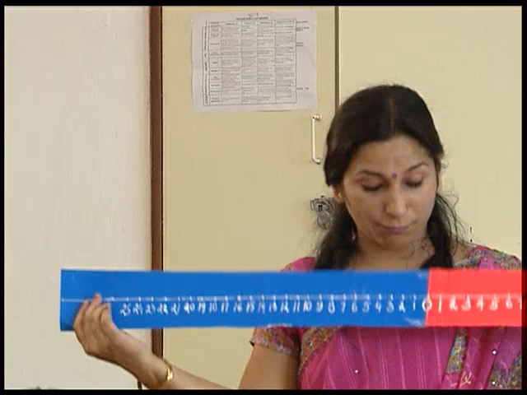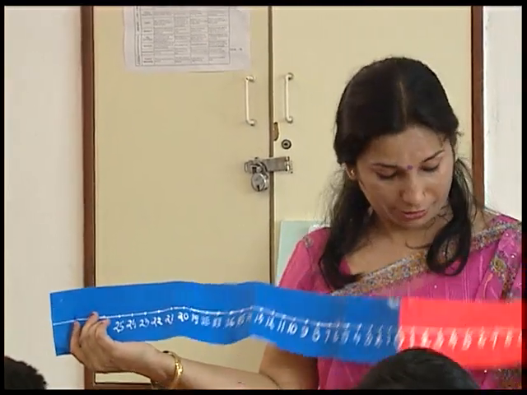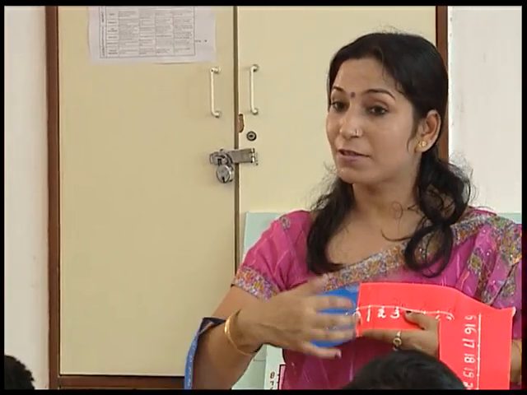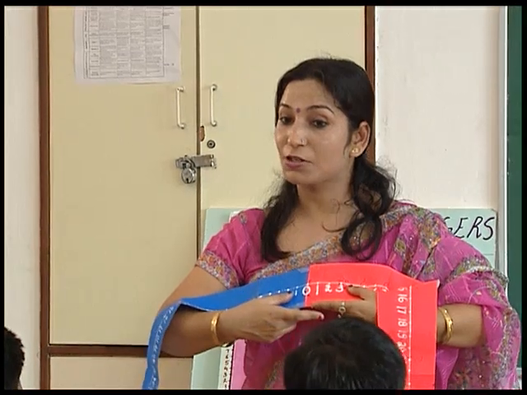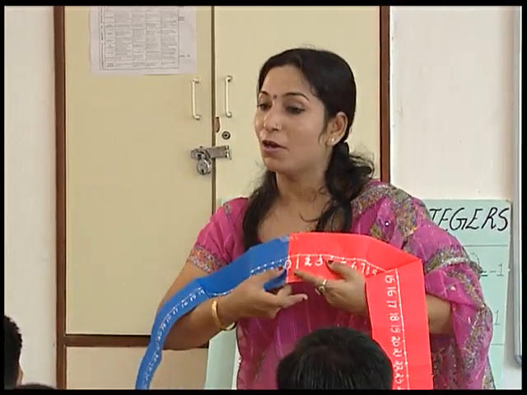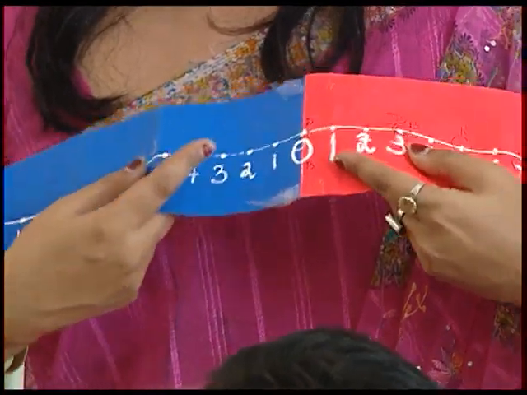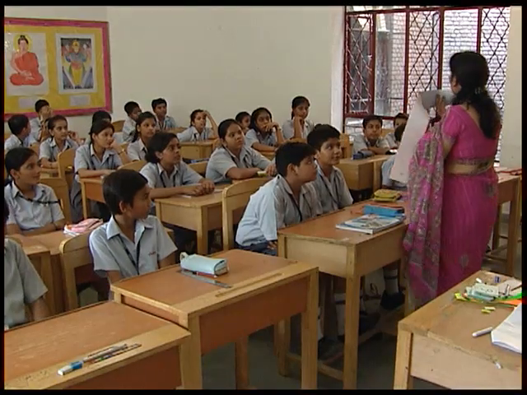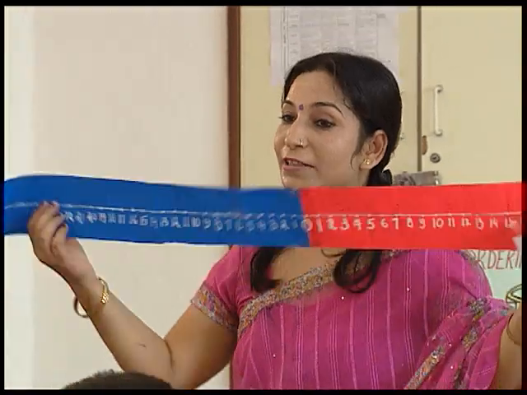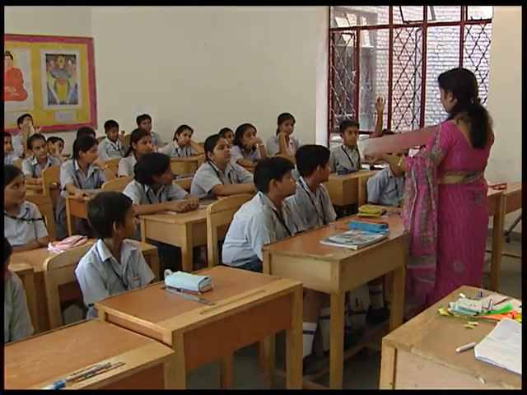Alright, now Bharat was at which place? He was at 0 place. Now Bharat was at 3rd place. He has to move 1 place back of the 0. So 1 place towards the back of the 0 will be 1. Okay, with the blue strip. 1 place, 2 places behind the 0 will be 2. 3 places behind the 0 will be 3. In this way, they can use this number strip and we can play this game further.